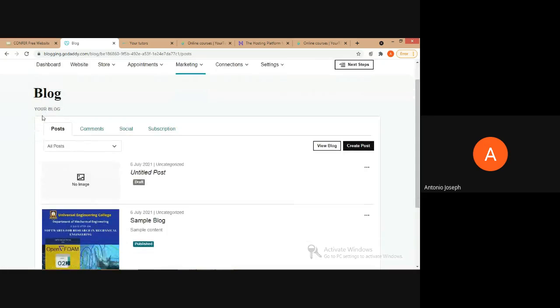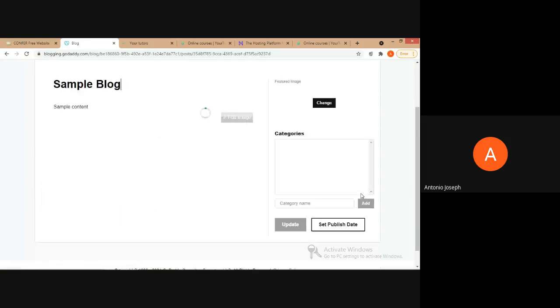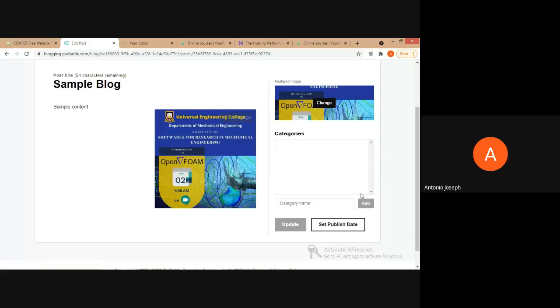And then once you have created one blog, and if you wish to edit that, we can just click on edit post, so that we can now edit the details.